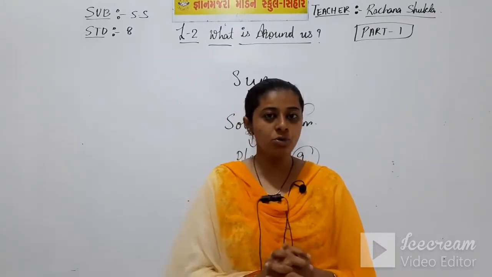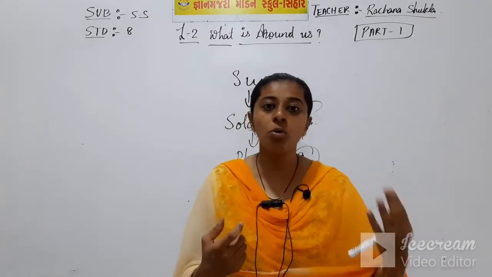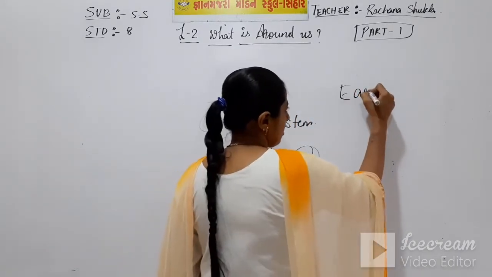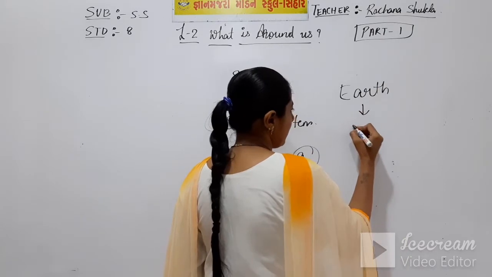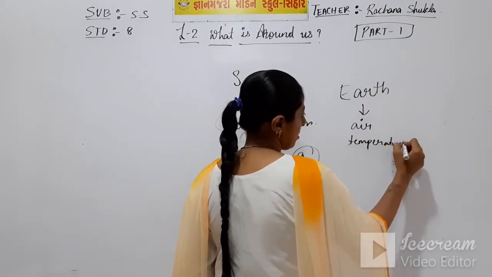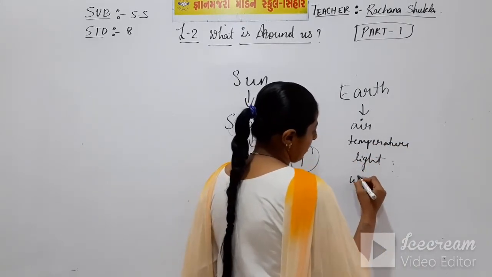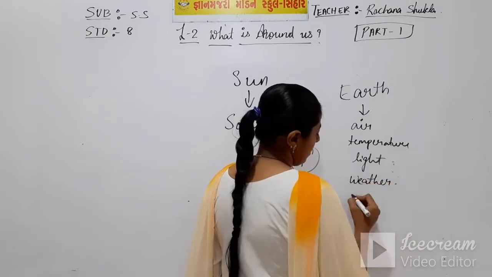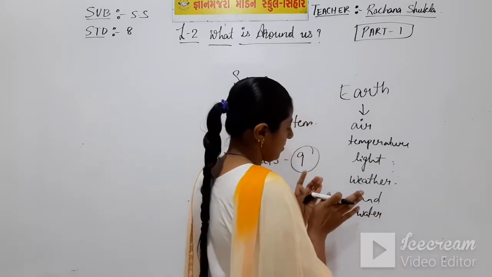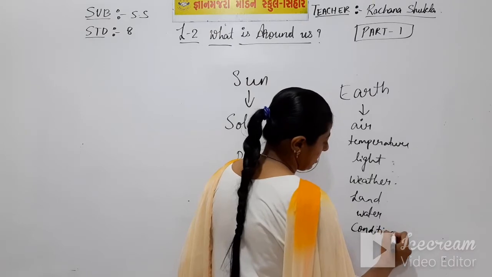Life grows only on the earth, because earth has suitable air, suitable temperature, suitable light, suitable weather, suitable land, water and suitable conditions.